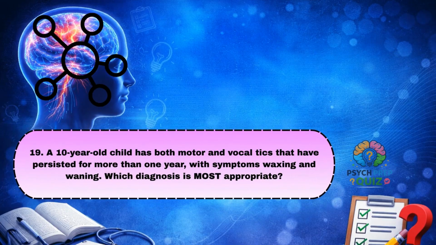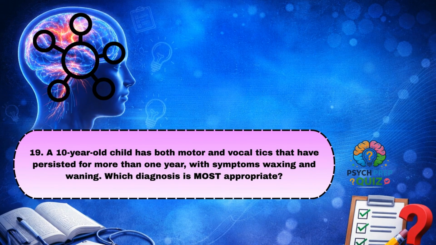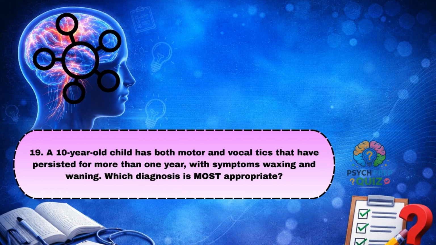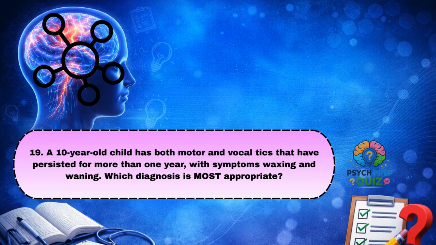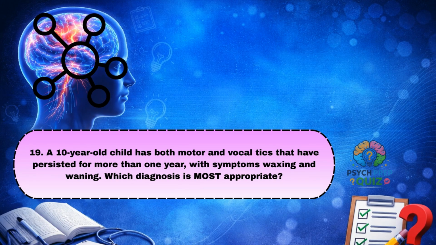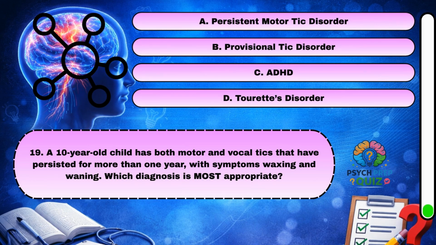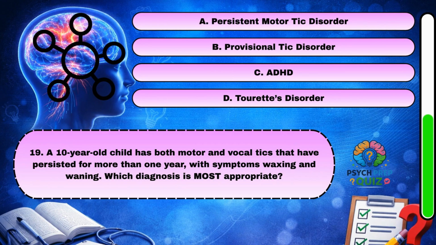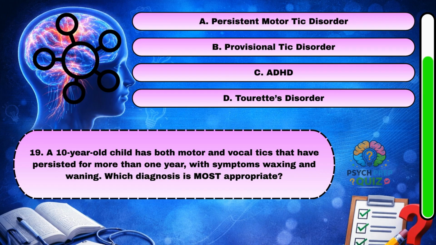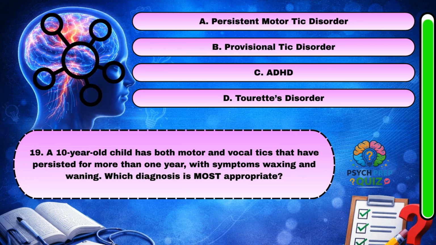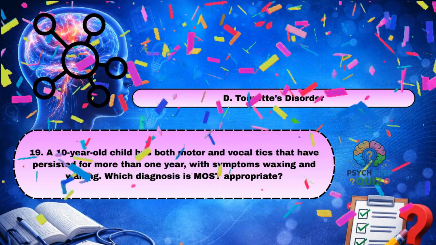A 10-year-old child has both motor and vocal tics that have persisted for more than 1 year, with symptoms waxing and waning. Which diagnosis is most appropriate? D. Tourette's disorder.